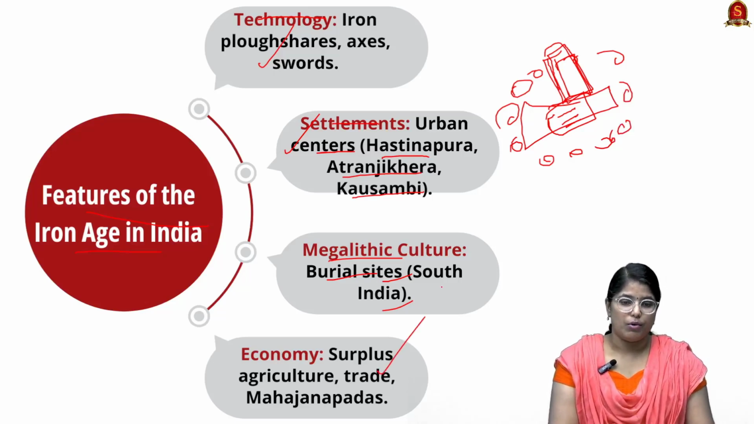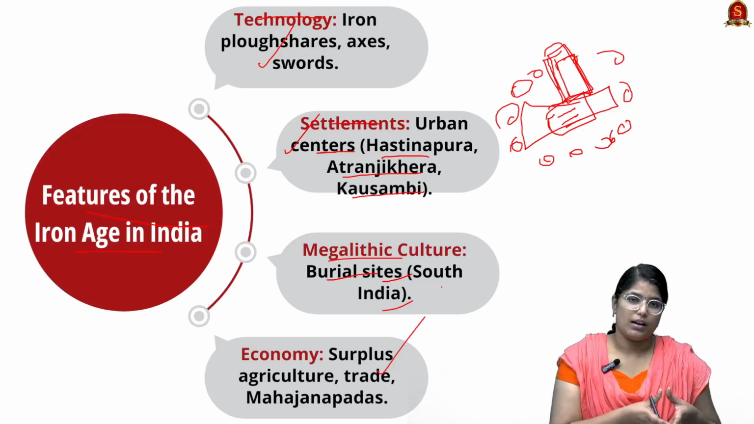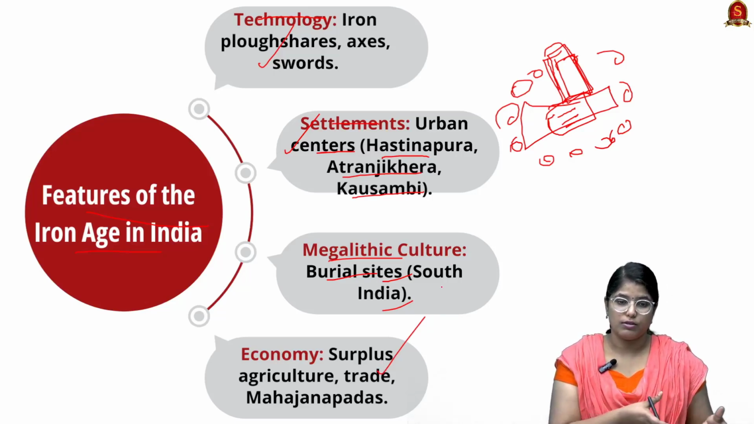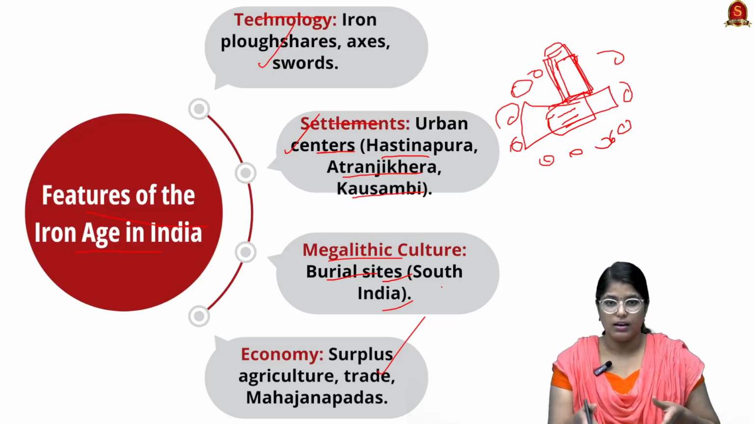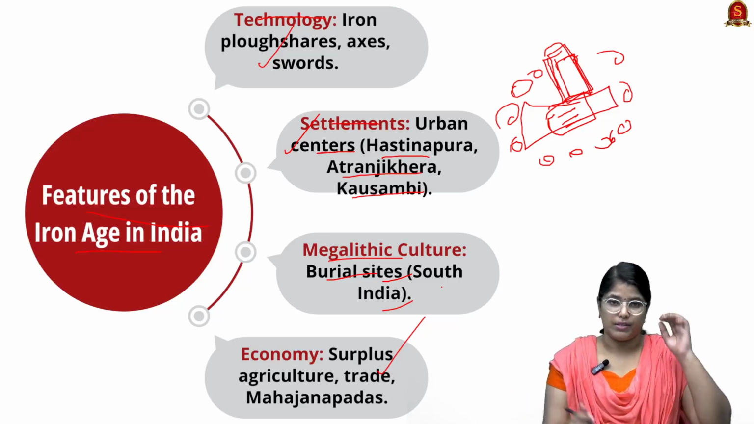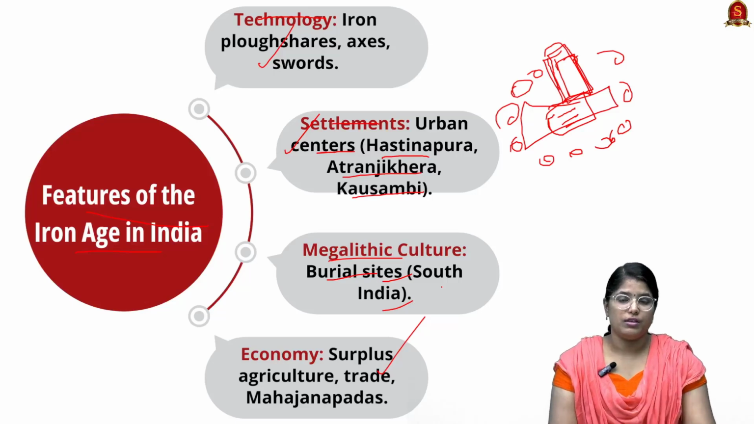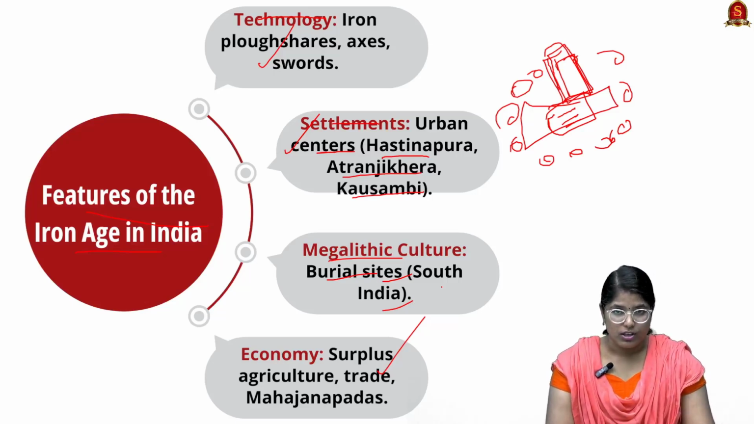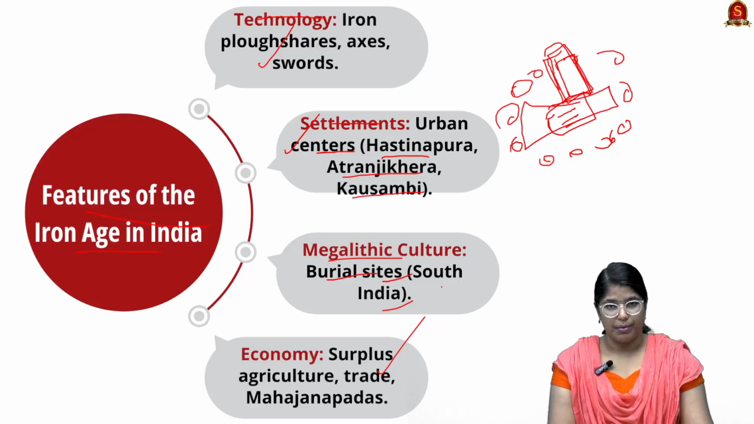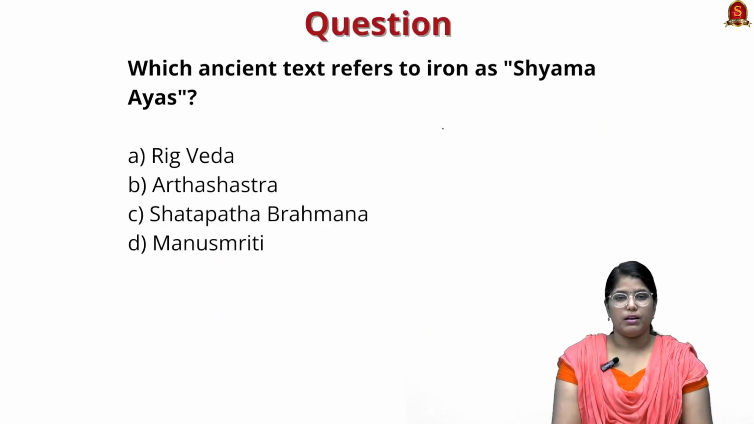And the final important thing is, when people settle and do profitable business, it leads to surplus of agriculture, trade, and leading to urban settlements. So these are all very important features where a particular transition was made in our history that you have to remember. Now I have a preliminary question for you.